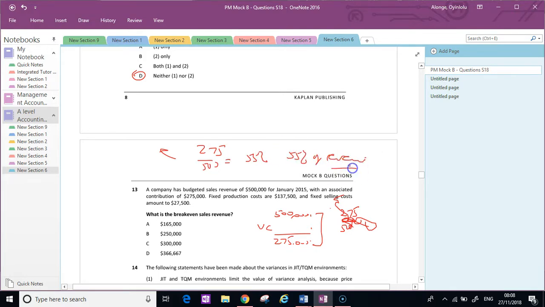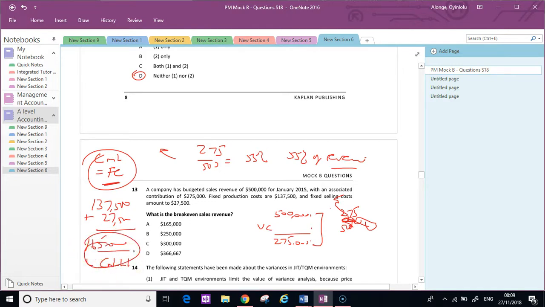Now here's the thing: at break-even, contribution is equal to fixed costs. It just is, because at break-even these two are equal, as profits are zero. So if we're given fixed costs, we know what the contribution is at break-even, and therefore we know what the revenue is at break-even. Fixed costs here are 137,500, and they also tell us we have 27,500. So the total fixed costs are 165,000. And now that means this is also our contribution, and we know the ratio: this is 55% of our revenue.